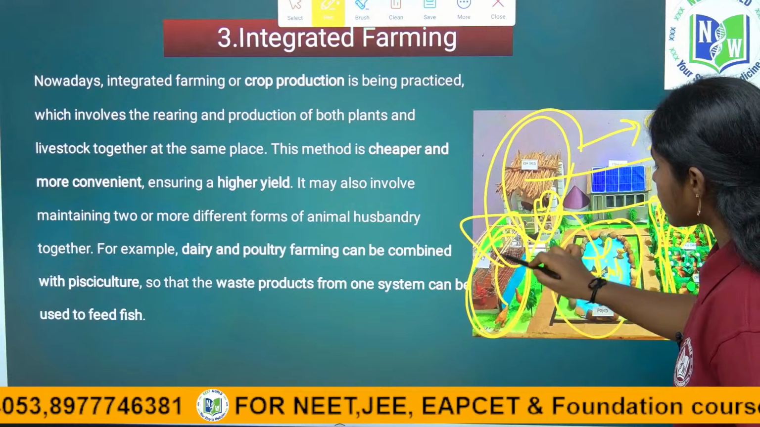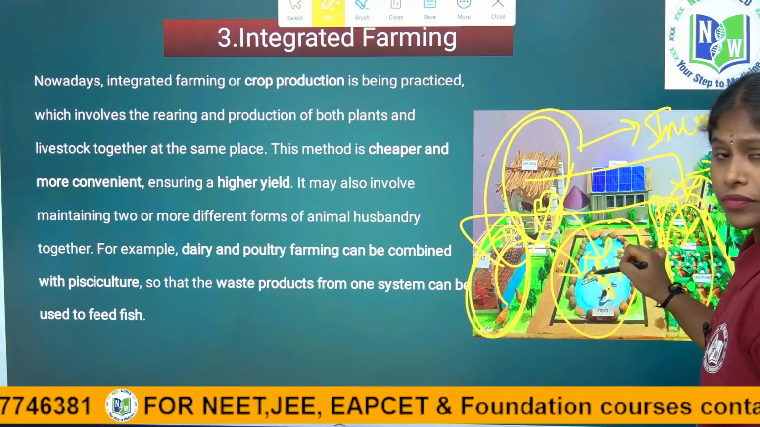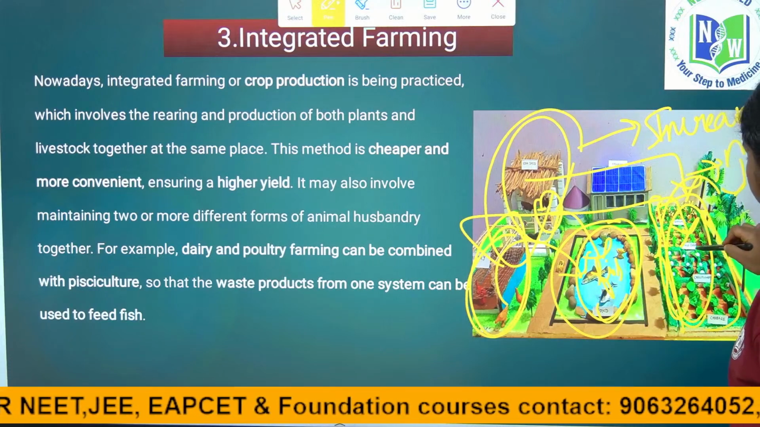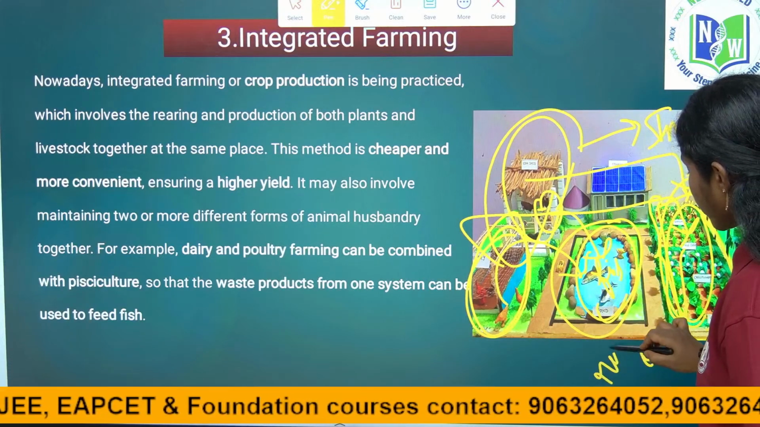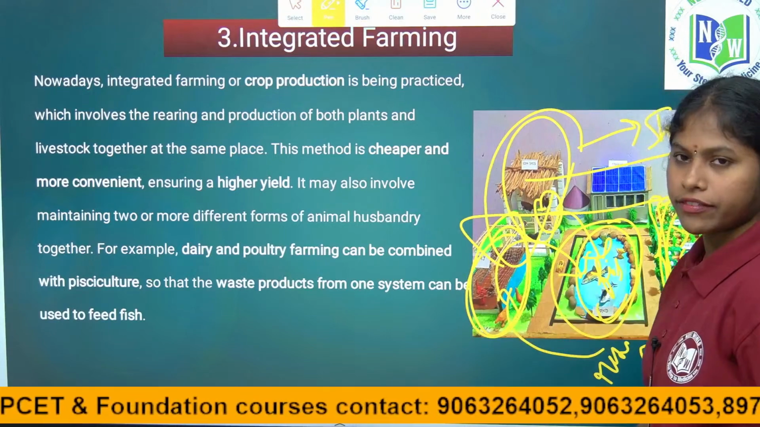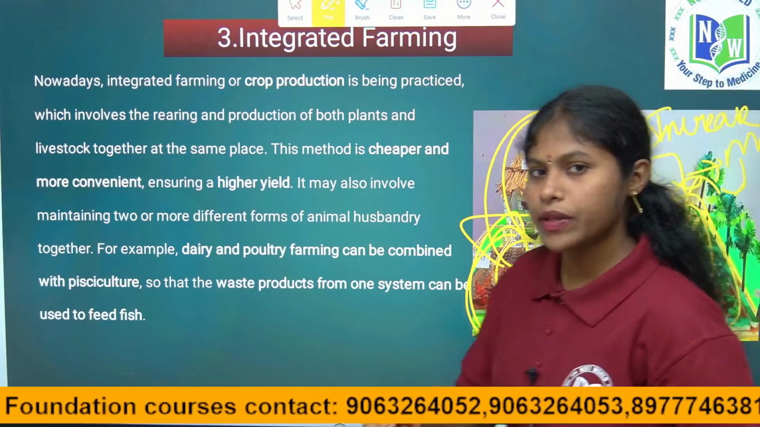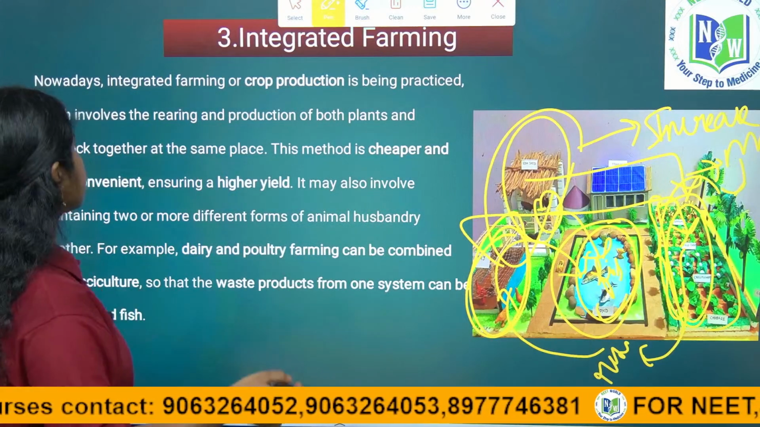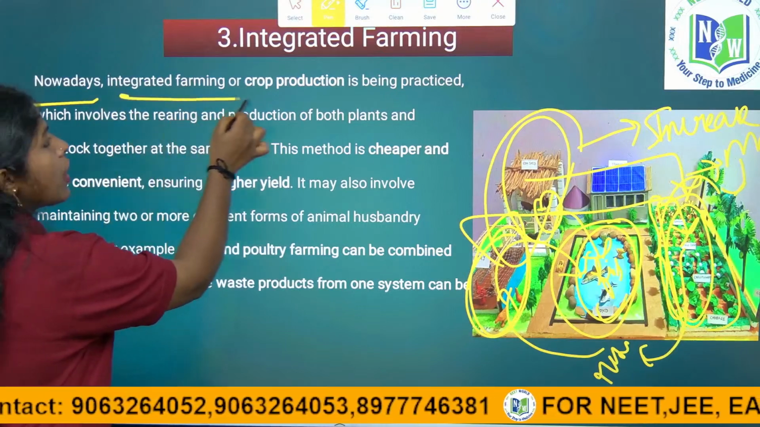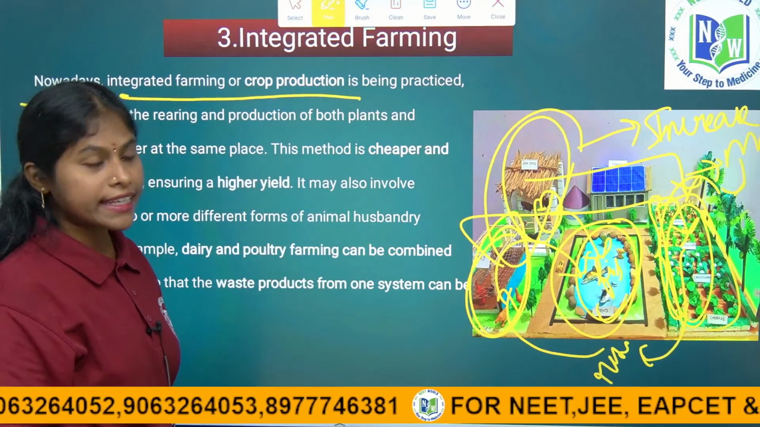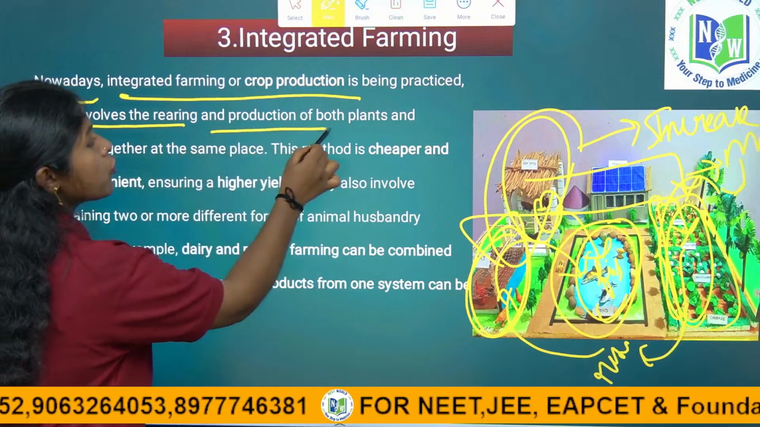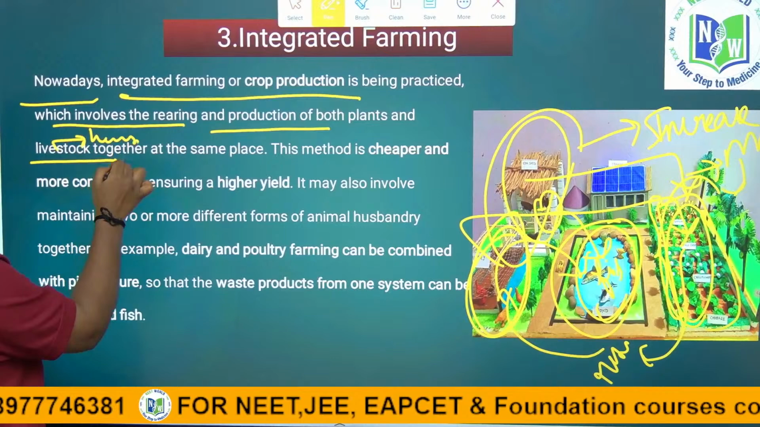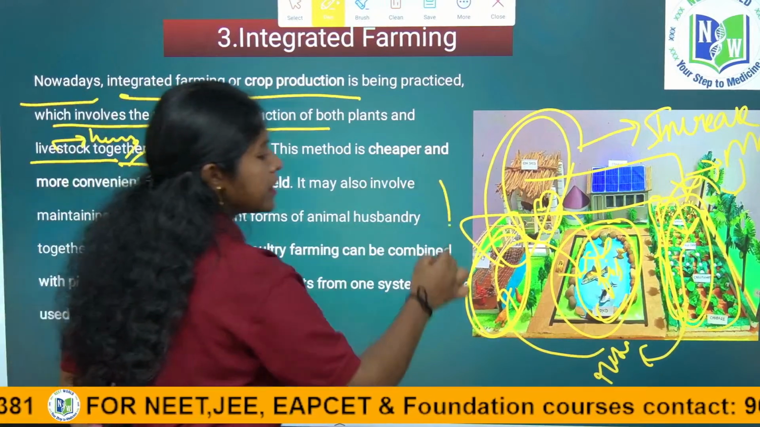So the waste of the poultry farming is also given as feed for the aquaculture, and the result of production gives food for the poultry farming, for the hens. The grains they mainly eat, right. So this is how integrated farming works. See what they are saying, nowadays integrated farming, a crop production system, is being practiced. Why? It involves the rearing and production of both plants and livestock, which means hens, cattle, right, at the same place, in the same piece of land.